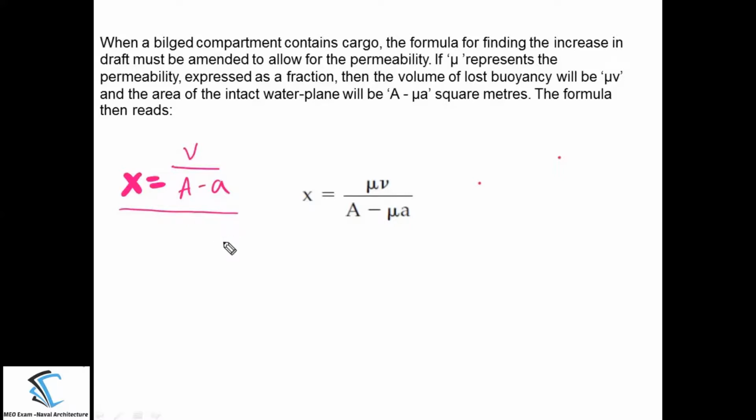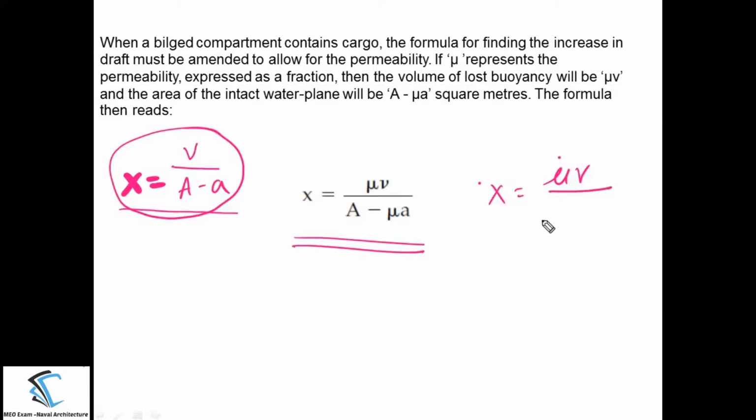But suppose the compartment is not empty, if you want to write this formula in terms of permeability, you can write like this. X is equal to mu, that is the permeability, into lost volume divided by A minus mu into a. Why are we writing like this? The reason is, again I will tell you the same example.